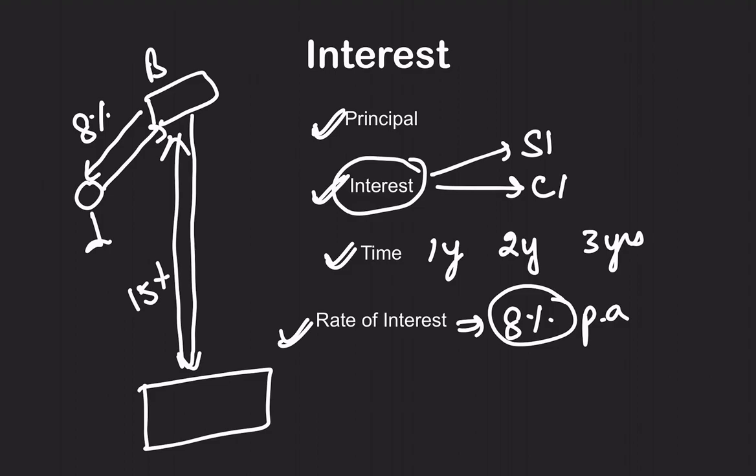Corporate loan interest rates are normally higher. So the bank is going to take 15% interest from this guy for giving him money. Out of that 15% from Reliance, the bank is going to give you 8% and keep 7% with them.